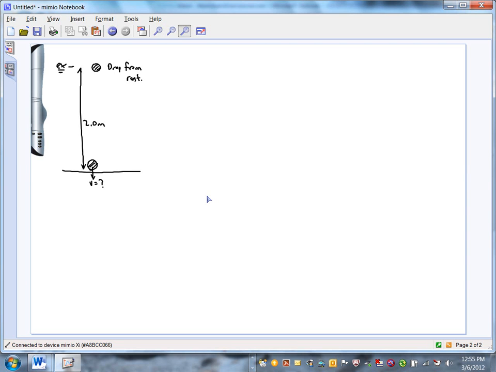Now, earlier in the year, to solve this problem, you would have looked through all those different kinematics equations, and you would have said, well, how do I get final velocity if I know initial velocity and displacement and acceleration? And you would have rooted through to get the right equation. Using conservation of energy, there's only one equation you ever have to use. That makes it nice. Every single problem, you're going to start out with PE1 plus KE1 equals PE2 plus KE2. Total energy stays the same.